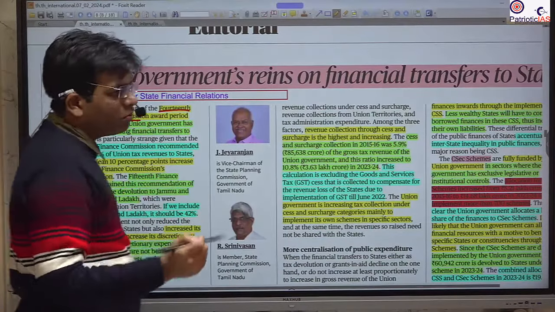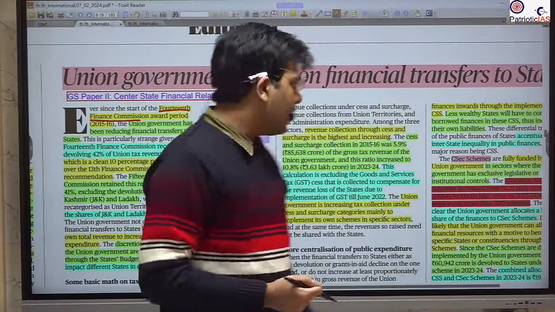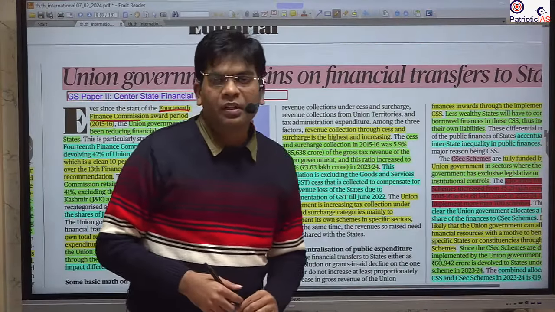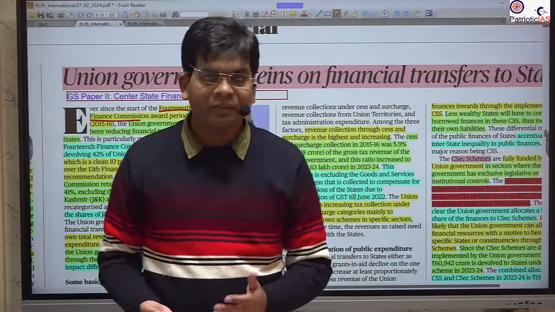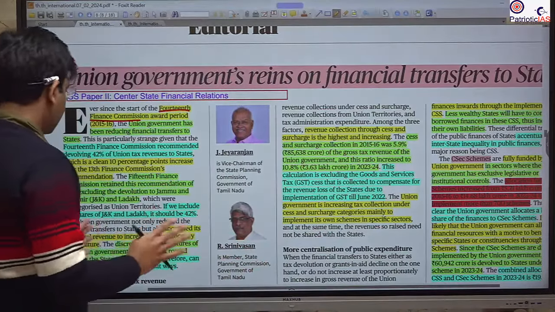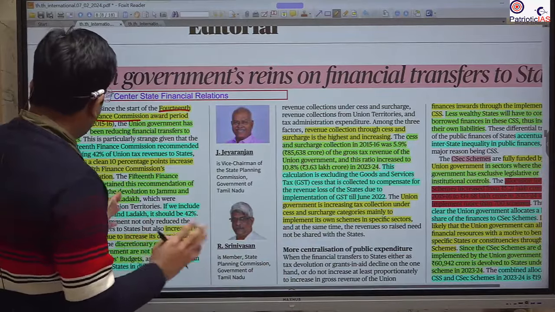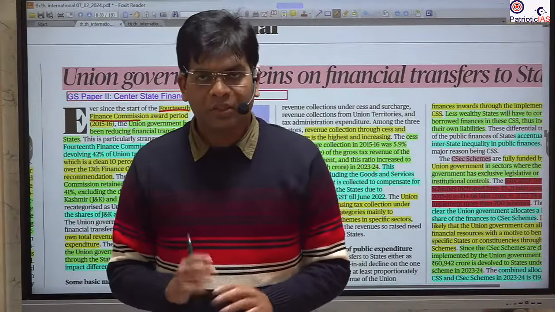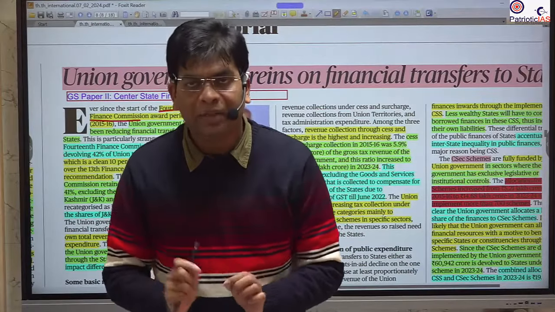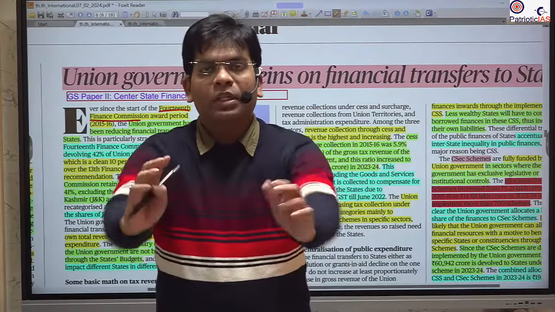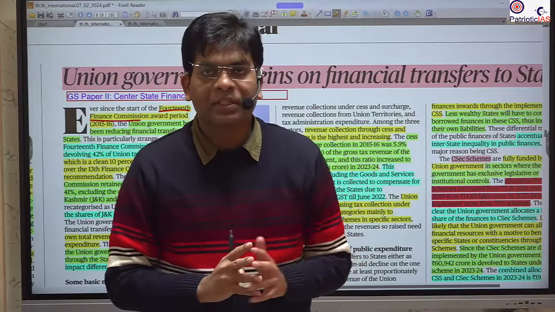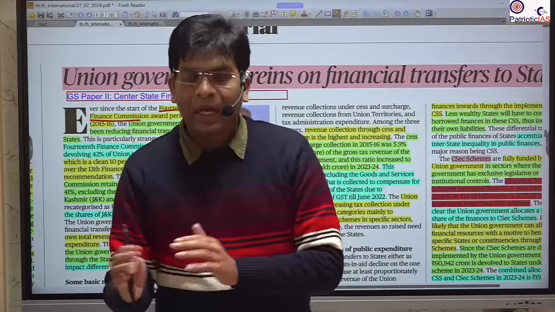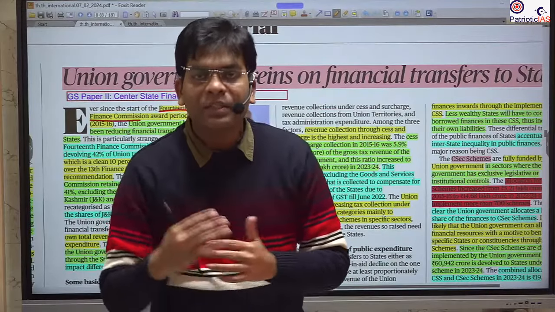It is the constitutional body, Article 280, and this is constituted by the President of India after every interval of 5 years, or whenever he thinks that it fits to constitute this body. Okay, so particularly they give a recommendation. This is advisory, not binding. They give the recommendation on how the taxes that are collected should be divided between the union and the state, as well as between the different states as well.